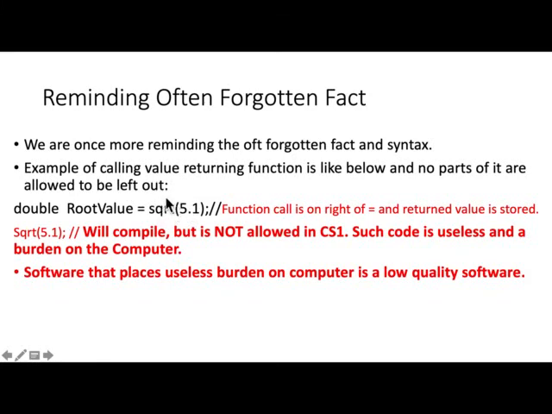If I have a function here, the argument passed to it is used to compute the square root, which is returned, and the part on the left has to be there to store the return value. So you can see the function call is on the right of the assignment operator and the return value is actually stored. That's the correct, required syntax.